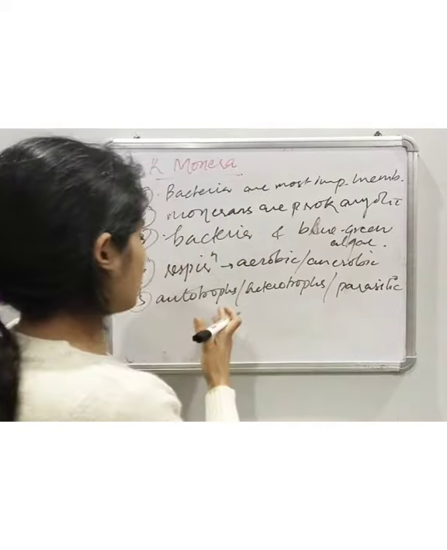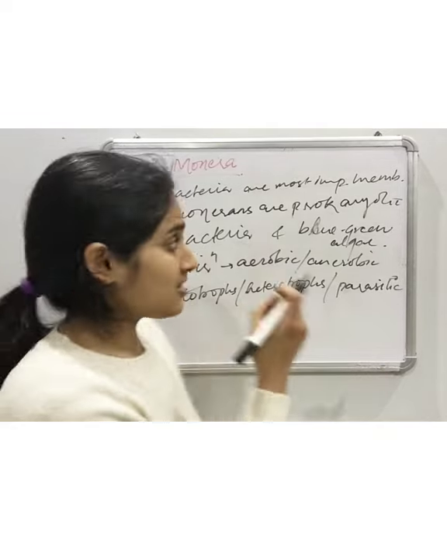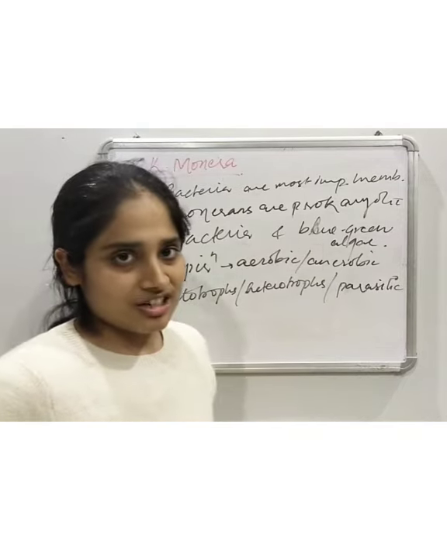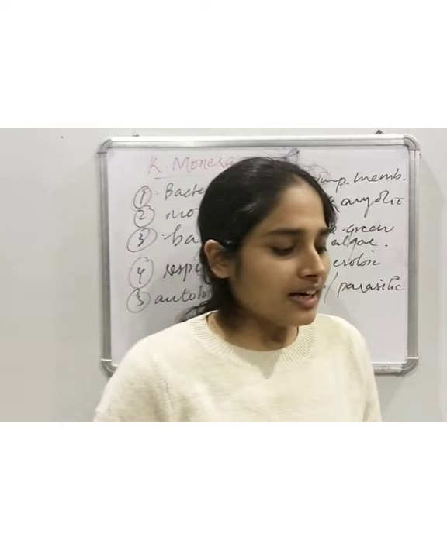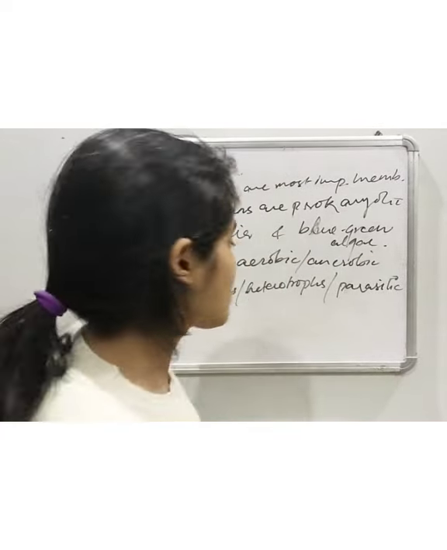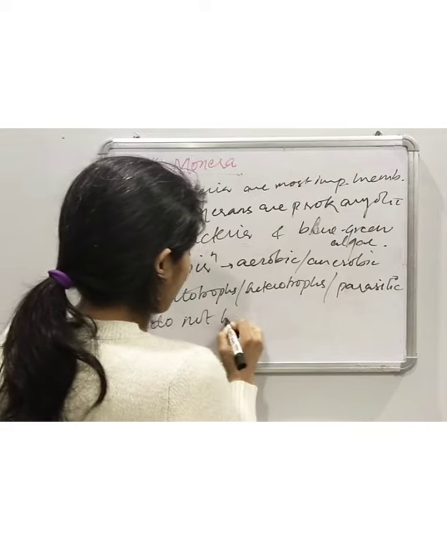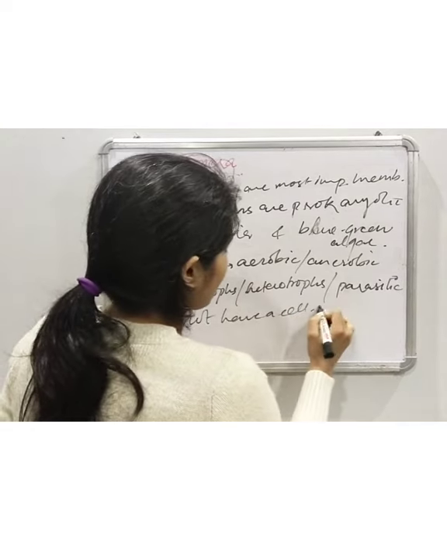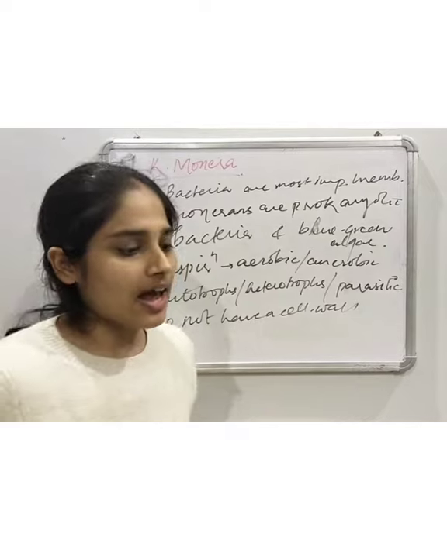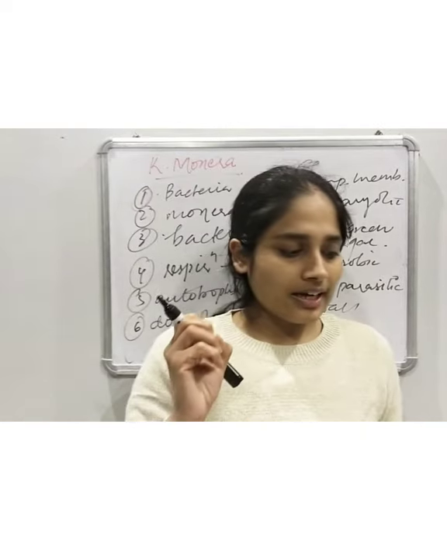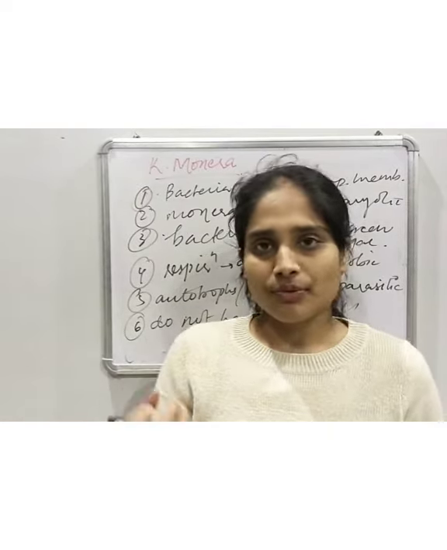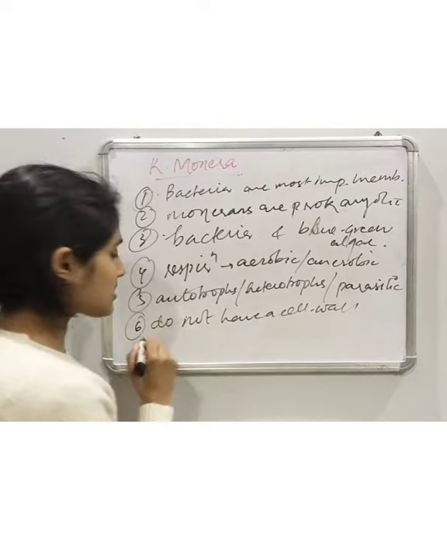These are the important characteristics of kingdom Monera. Then they do not have a cell wall. How do these monerians move?